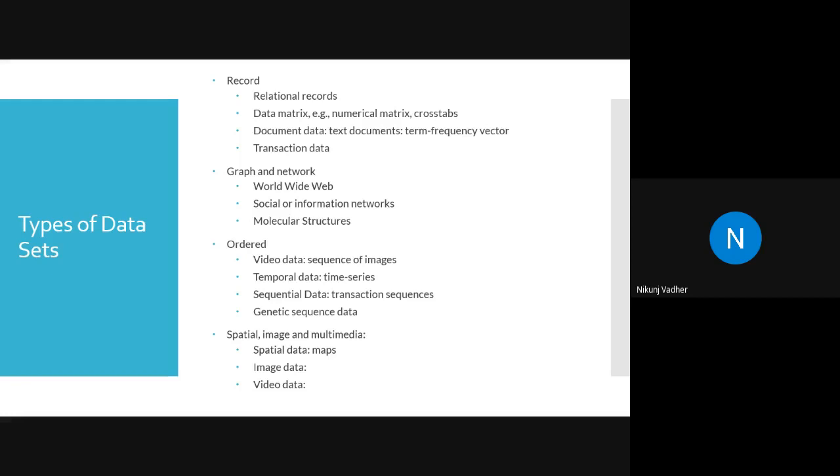Next is ordered data. Some examples are temporal data, or you can say time series data. If you want to see the movement of, let's say, the security exchange, the Sensex, then we cannot observe the movement by looking at the current value of the index.